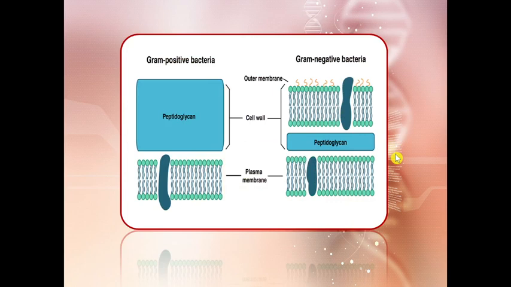Now let's talk about the third covering, that is the cell membrane. But before looking into the cell membrane, it is seen that gram-positive bacteria and gram-negative bacteria can be distinguished from each other, first by the staining property and second by their outer layers. Gram-positive bacteria have peptidoglycan as cell wall and then the plasma membrane. But gram-negative bacteria have an outer lipid membrane and peptidoglycan. They both act as cell wall and then the plasma membrane is present. So they can be distinguished by this property too.